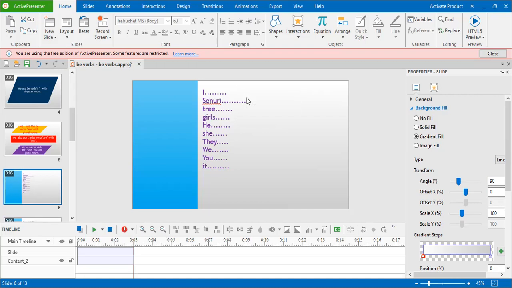Be verb: is. Tree. Singular. Is. Girls. Plural. The s, girls, not girl. It's also plural. So what's the be verb?